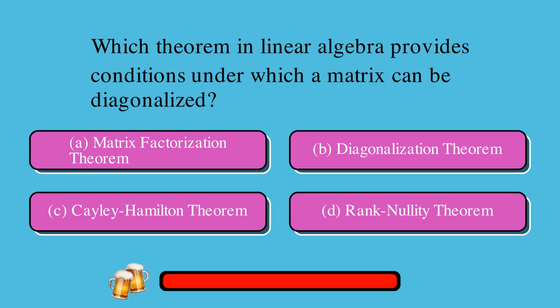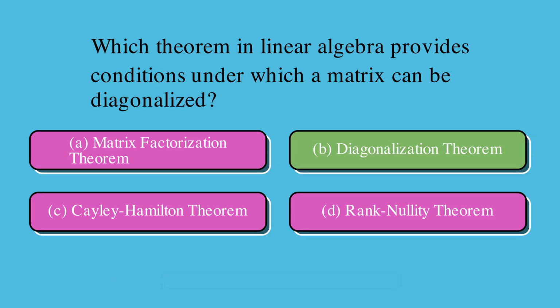Which theorem in linear algebra provides conditions under which a matrix can be diagonalized? Is it A. Matrix factorization theorem, or B. Diagonalization theorem, or C. Cayley-Hamilton theorem, or D. Rank nullity theorem? The correct answer is B. Diagonalization theorem.